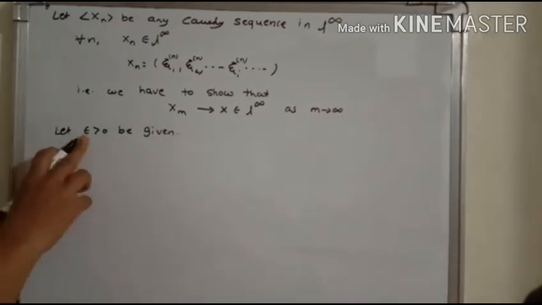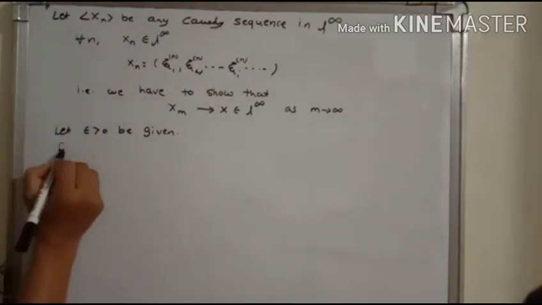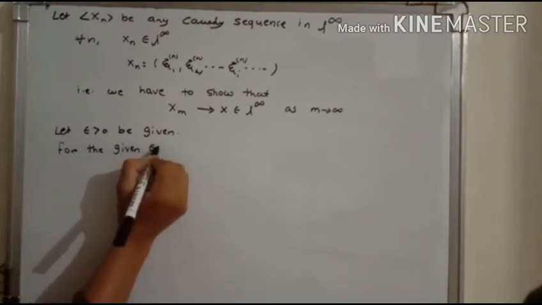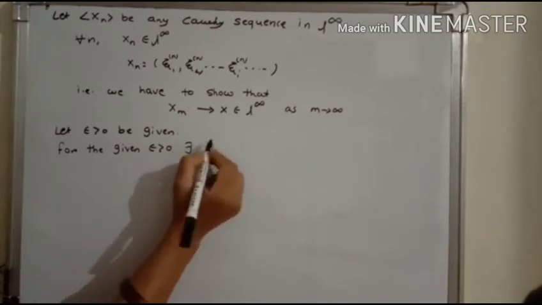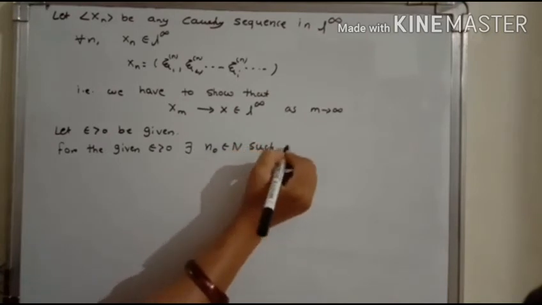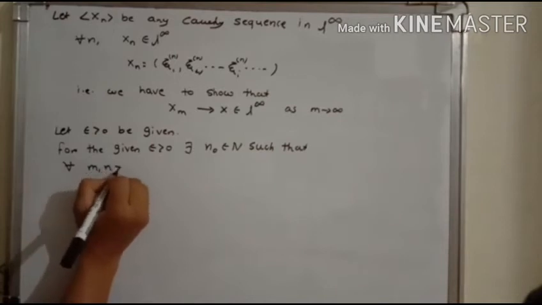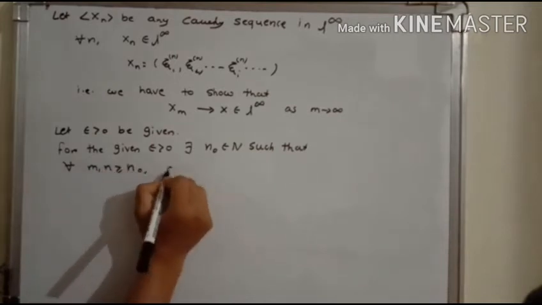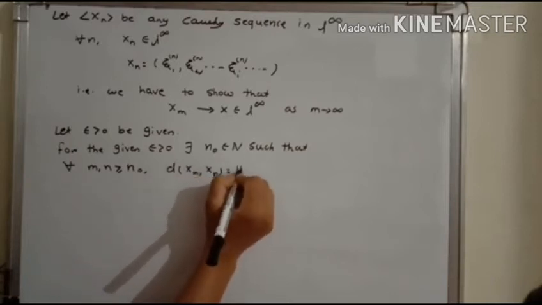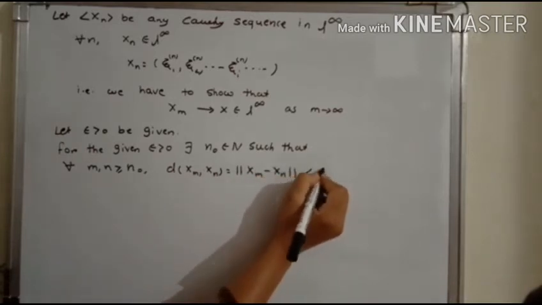Then for this epsilon, as it is a Cauchy sequence in L infinity, therefore for the given epsilon greater than 0, there exists a natural number n naught such that for all m comma n greater than or equal to n naught, d of xm comma xn, that is equal to norm of xm minus xn, is less than epsilon.